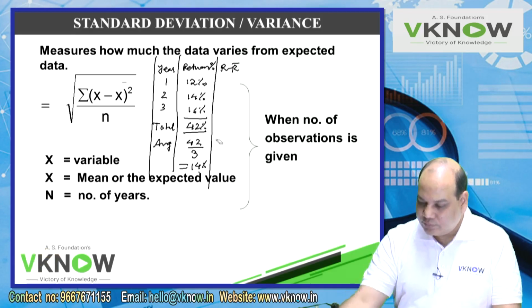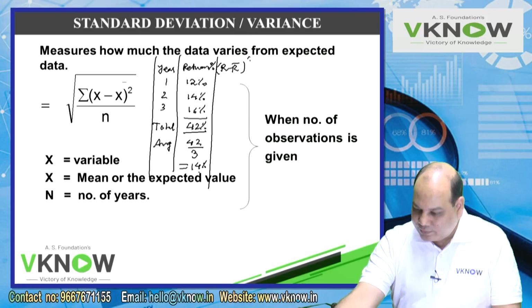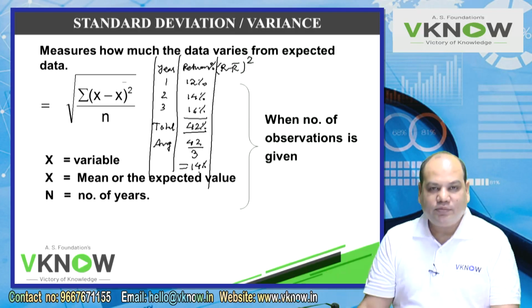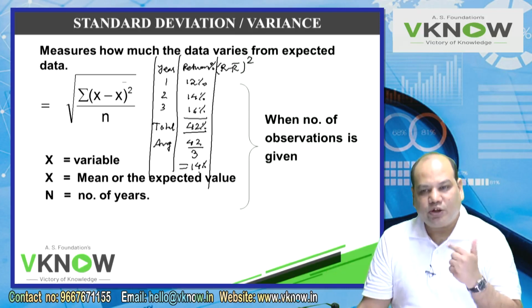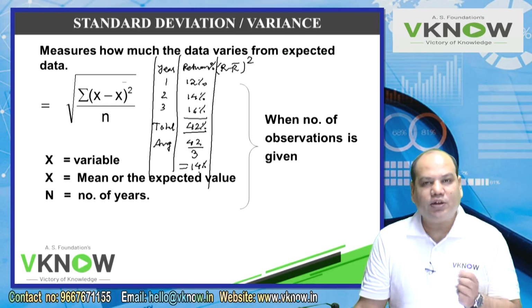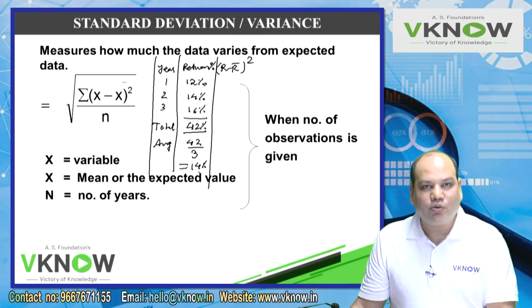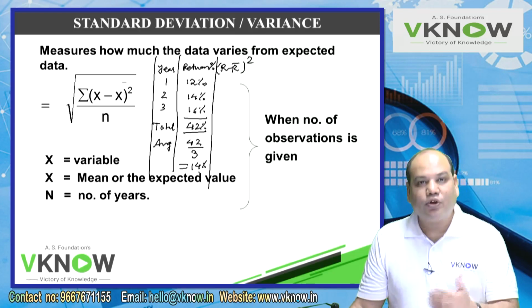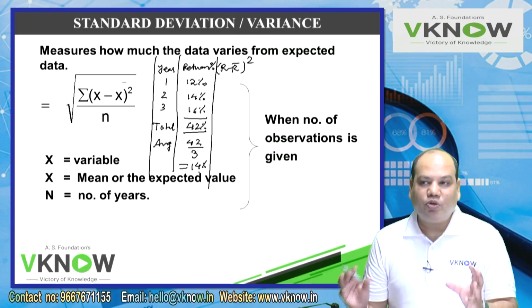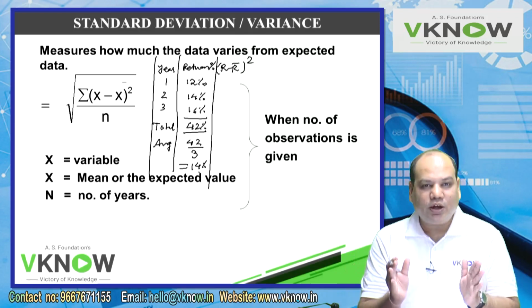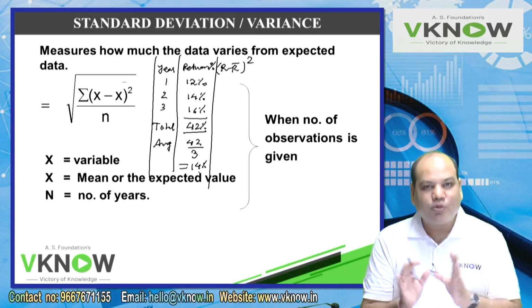If you do this, the deviation total will be 0 and you may be misled that there is no deviation. So in order to ensure that the positive deviations do not cancel the negative deviations, or negative deviations do not cancel out the positive deviations, what should we do? What should we do so that we don't get negative and positive, all are positive only?